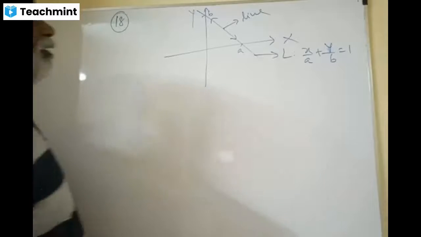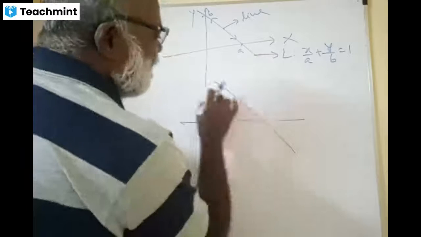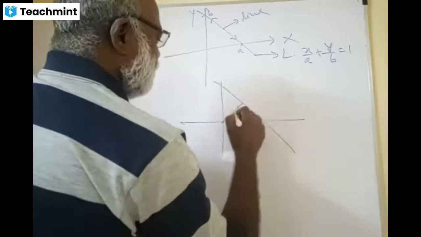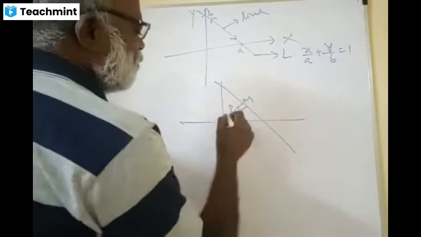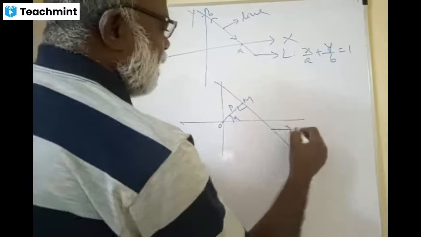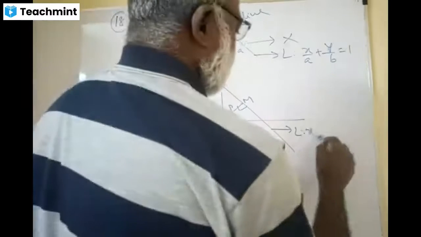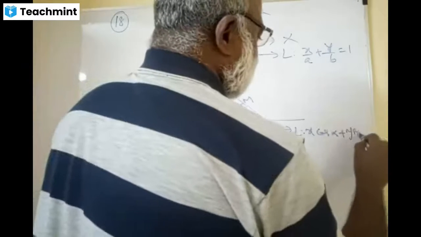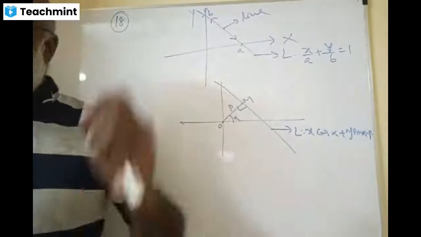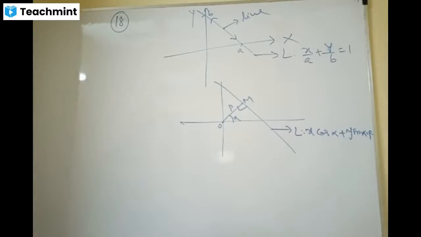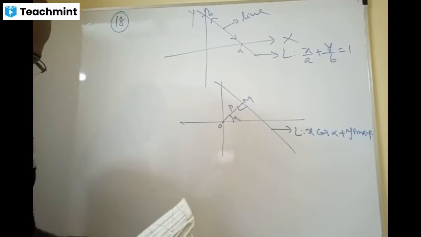Next one. I will give the same story, but a little different one. A and B are not given, intercepts are not given, but P is given. And of course, alpha is given. What is the equation of this line? Anybody? X cos alpha plus Y sin alpha equal to P. That's alpha. Just the normal form, right? This is called normal form. If you look at question number 18, it is a combination of both normal form and the intercept form.